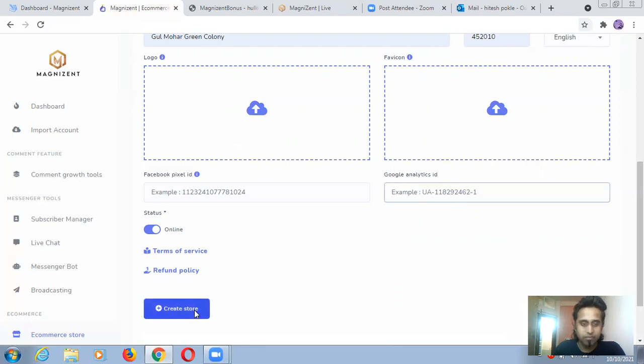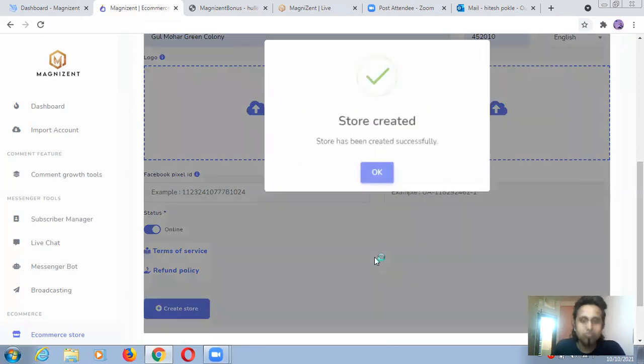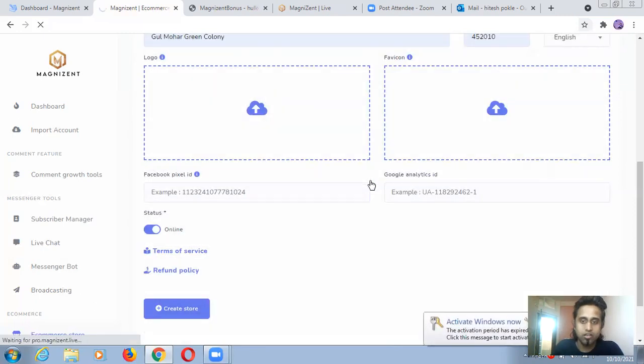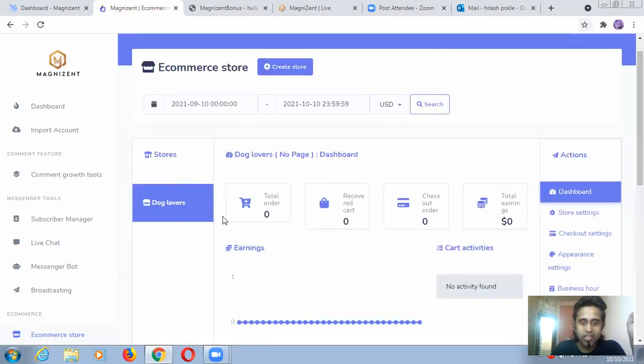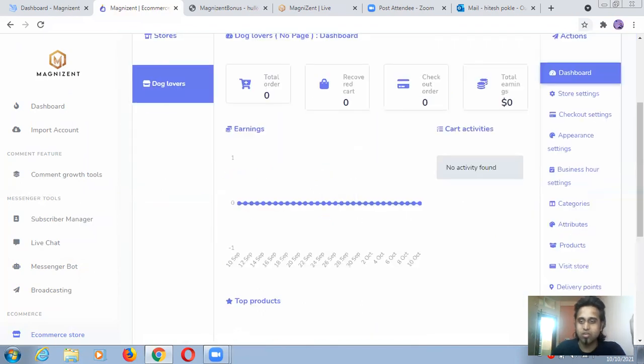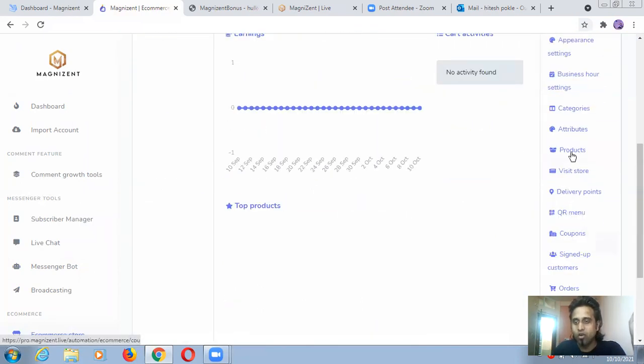It may be that I'm unable to create it right now. But guys, why do you have to put the Google Analytics ID and Facebook Pixel ID? So that you can see analytics: how many people are coming from Facebook to your store and how many are coming from Google, just for watching and calculation. For all these things, you will need the pixel IDs. I don't have anything in my Dog Lovers store, so it will look like this. All these things you can do from here, so that you can add some products also.